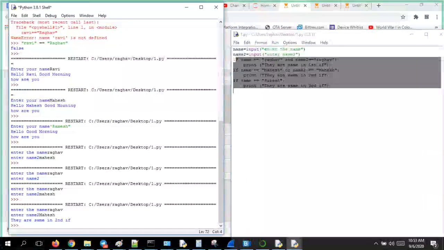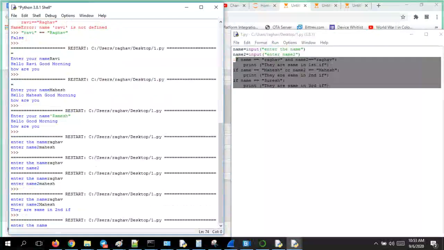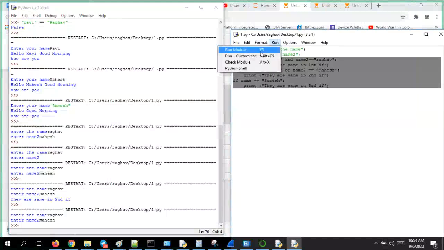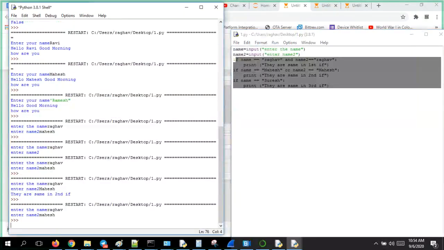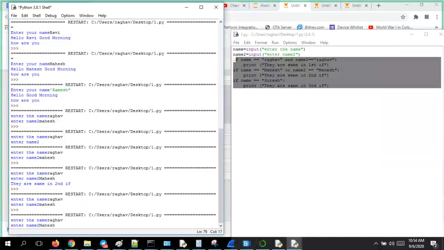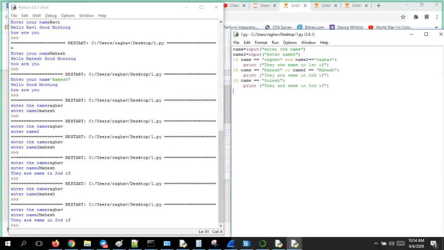First name Raghav I'll give, second Mahesh I can give, sorry, capital M. Let me run that. Raghav, Mahesh. For the second if I got Raghav and Raghav. This one Mahesh.